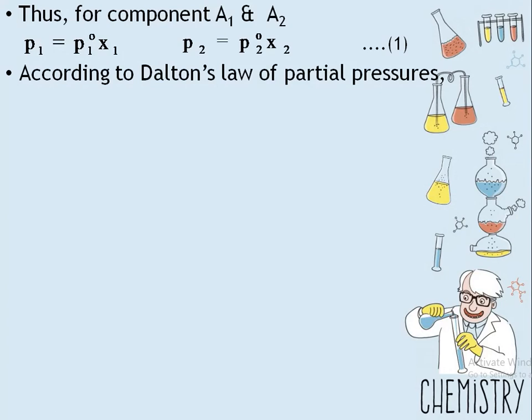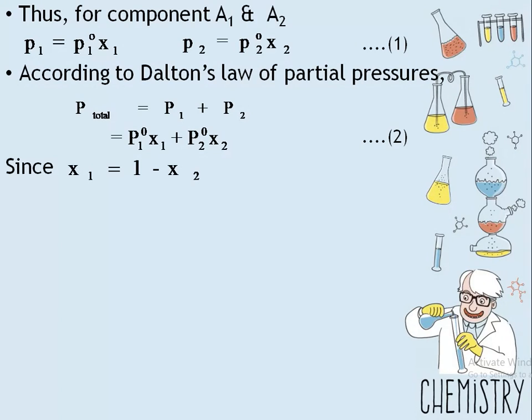So according to Dalton's law of partial pressure, total P is equal to P1 plus P2. So P1 is P1 naught into X1, P2 is P2 naught into X2, right? Let's consider this is point number 2. Since we already know that X1 and X2 is equal to 1 in a binary solution, X1 plus X2 is 1. So X1 is equal to 1 minus X2.